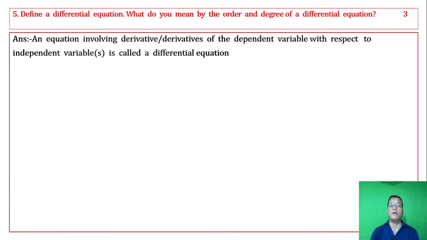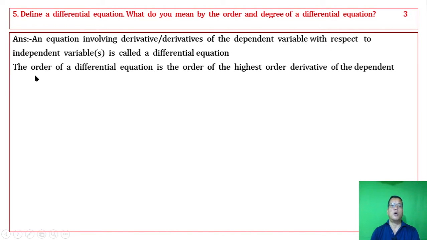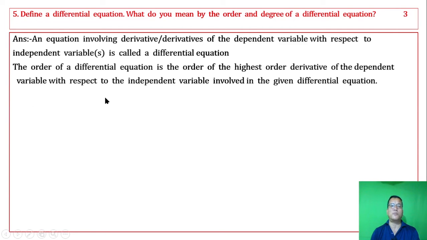An equation involving derivatives is called a differential equation. The order of a differential equation is the order of the highest order derivative of the dependent variable with respect to the independent variable involved in the given differential equation.